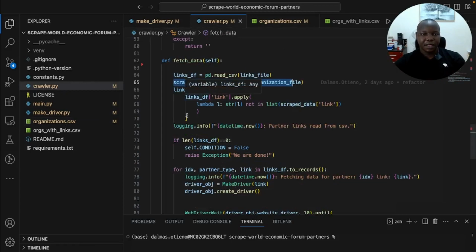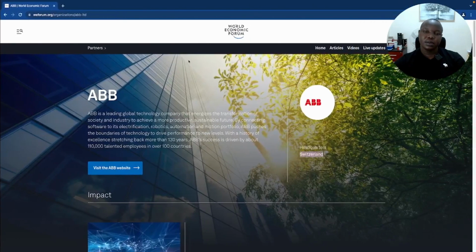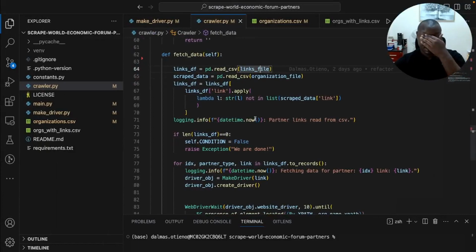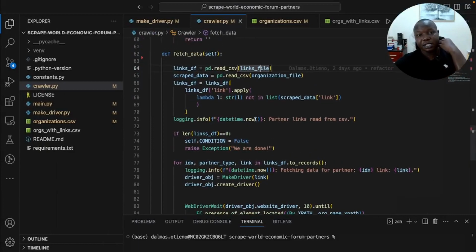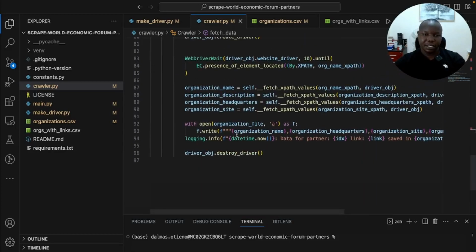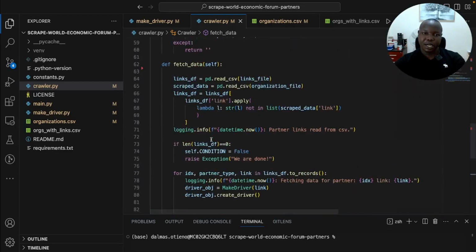And then after that, we filter off the links. So we know that we are looping, and sometimes these sites can identify that you have been accessing it several times and it can stop. So what happens is that for each partner that we loop and get data, we save it inside the CSV here. And when it stops, we can run it again.